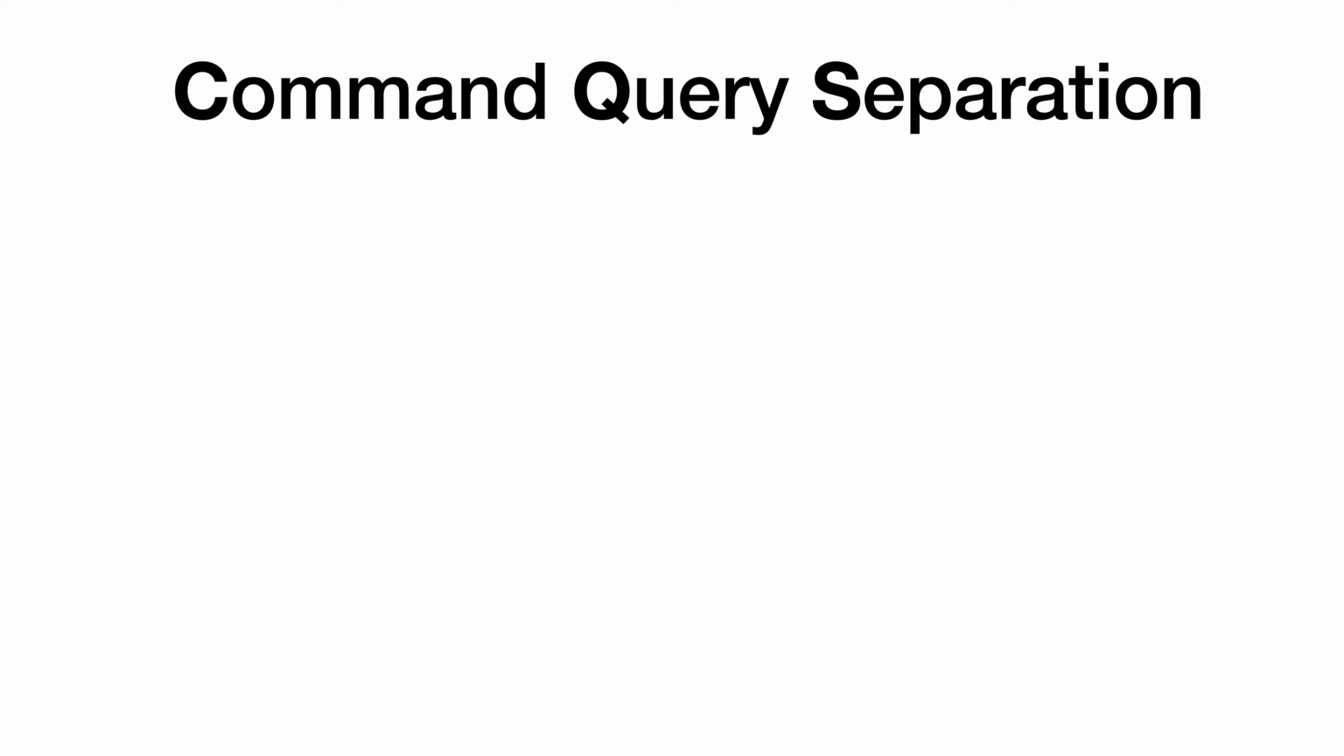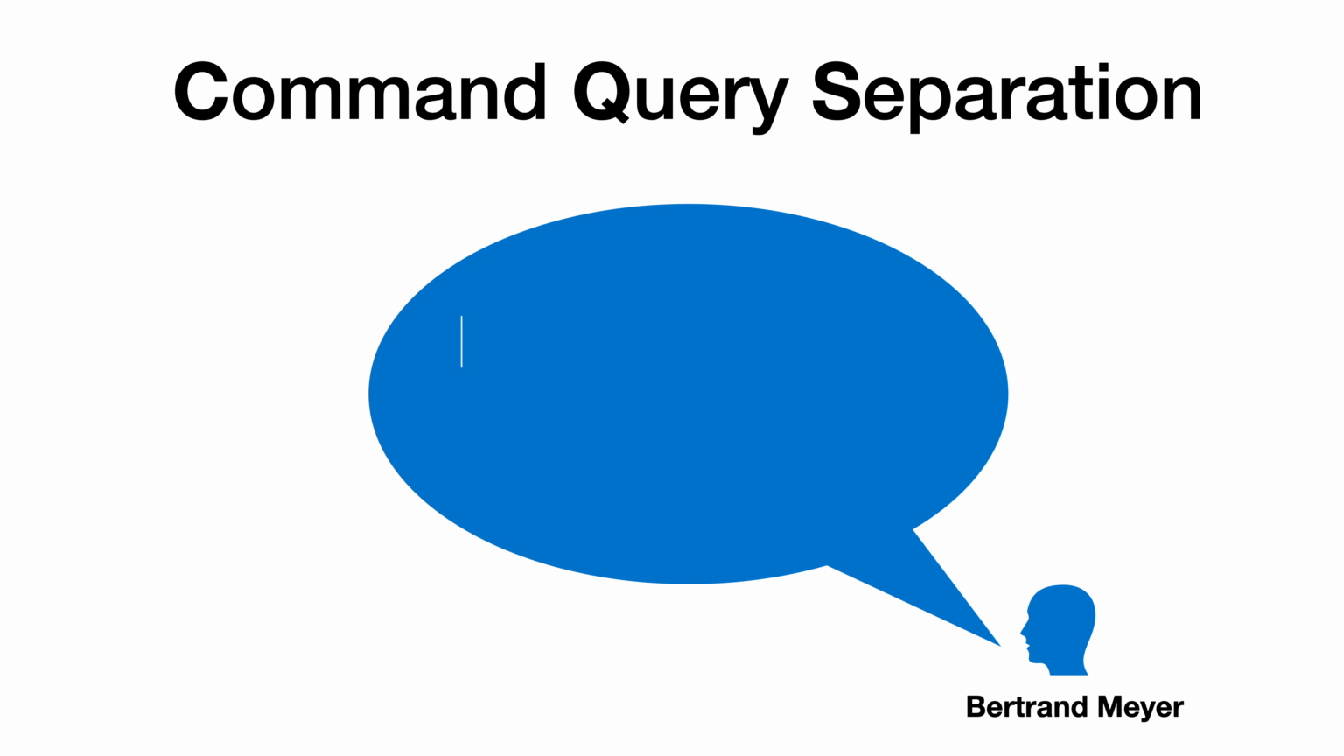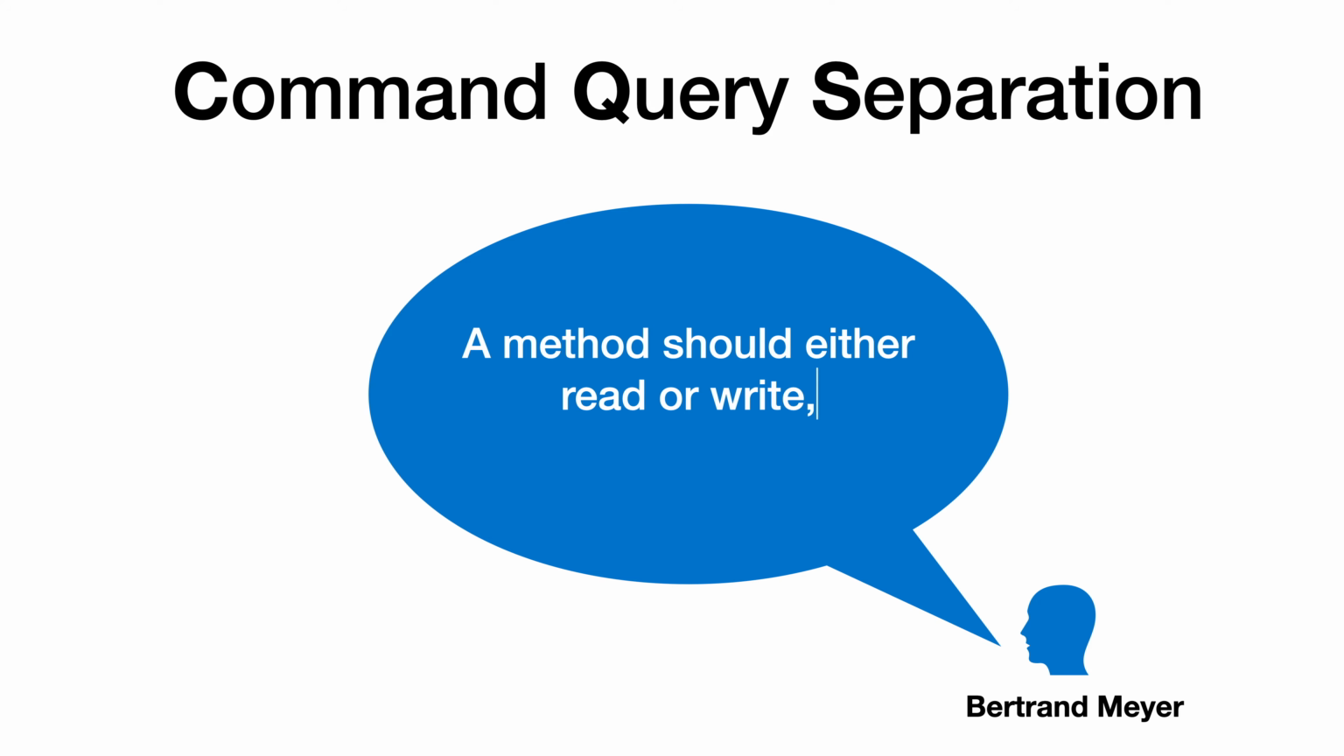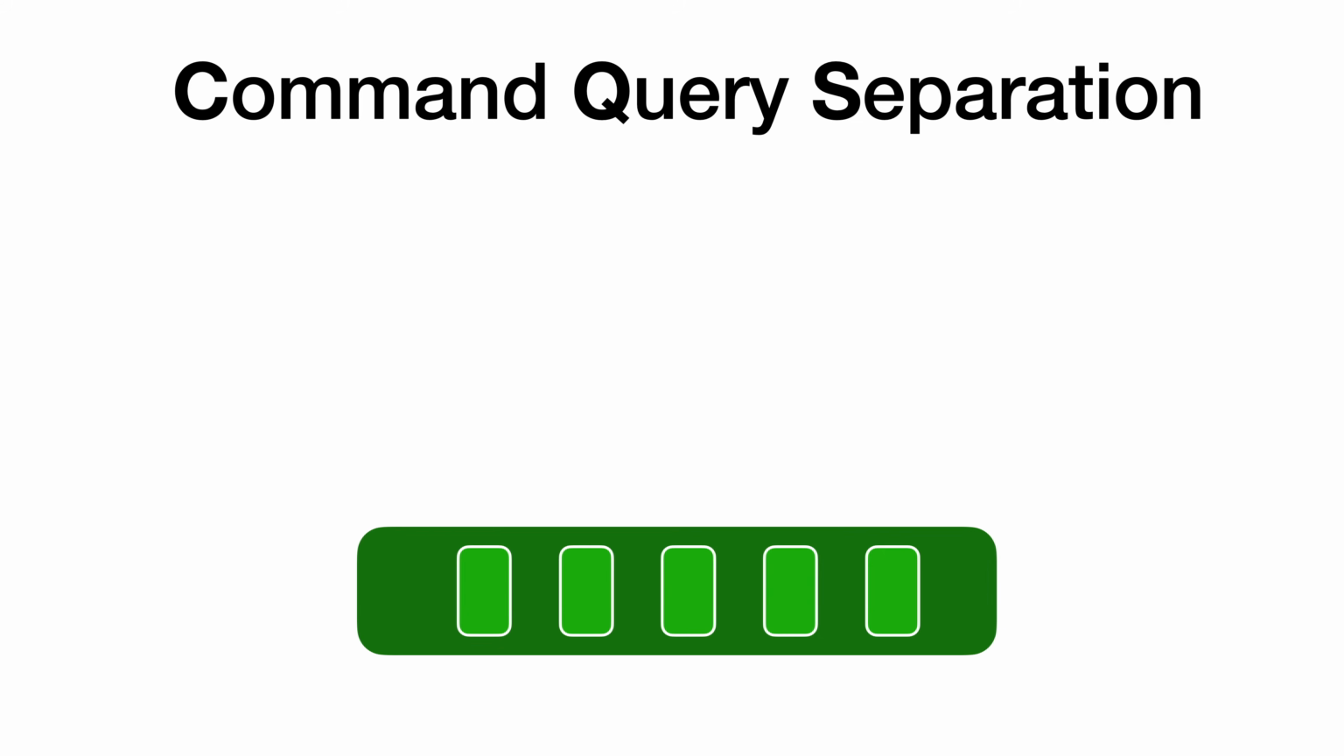CQS, or Command Query Separation, states that a method should either read or write, but never both. In other words, asking a question shouldn't change the answer. We call that question a query. When we want to retrieve information, we invoke query methods. This loads or calculates the information and then returns it, but must not itself have any side effects. That is, it must not change the data.